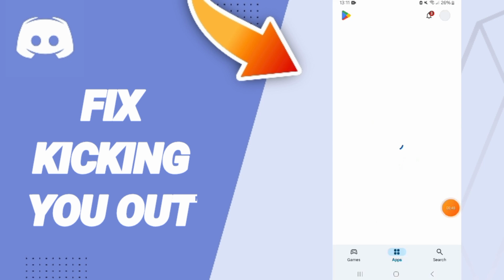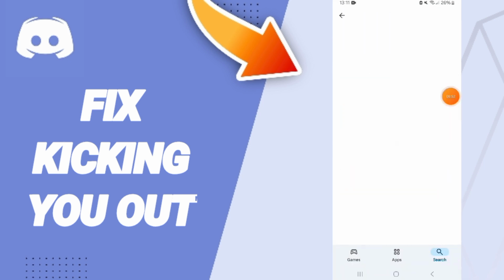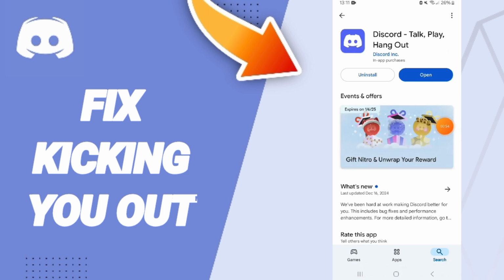Here we go to Play Store. You will search for the Discord app. Then you can update your app if you find the update here.